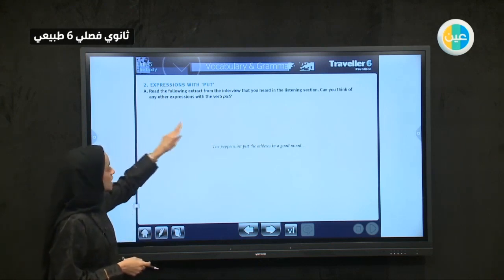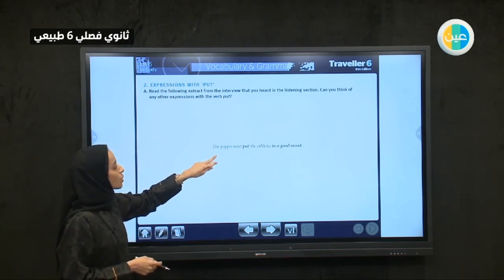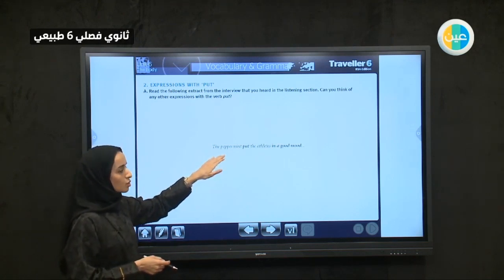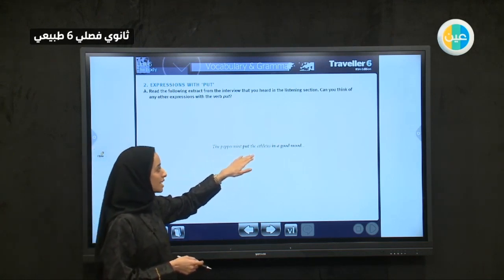So let's read the extract here and we will get to know what is the meaning of this one. The peppermint, which is a herb, put the athletes in a good mood.